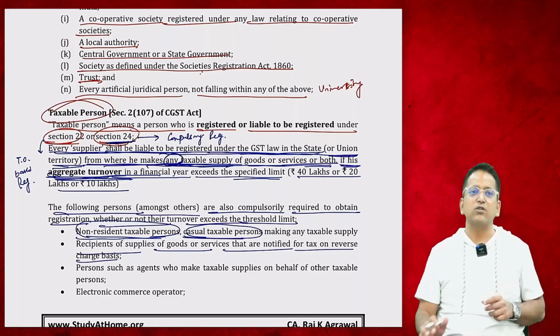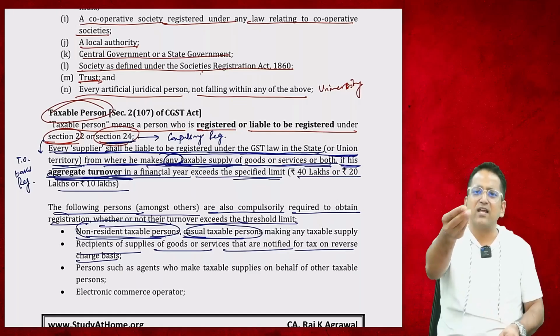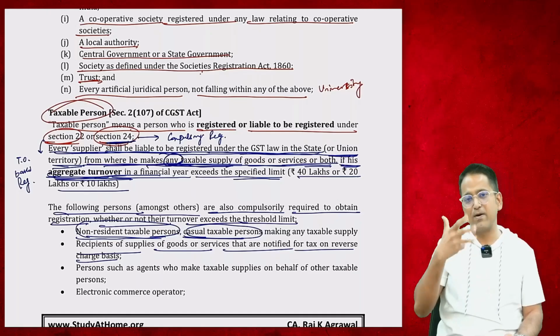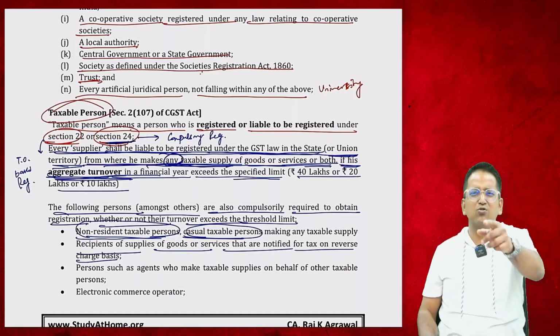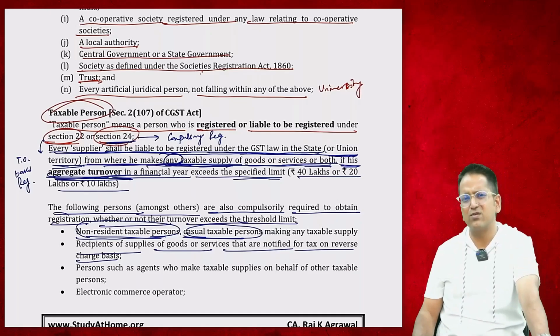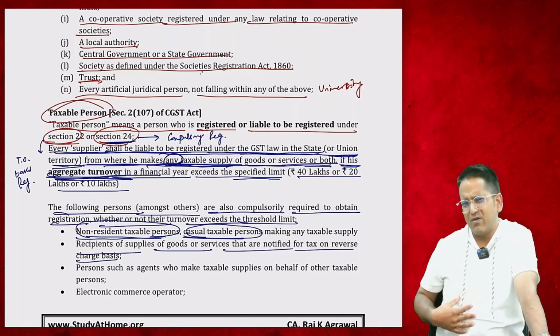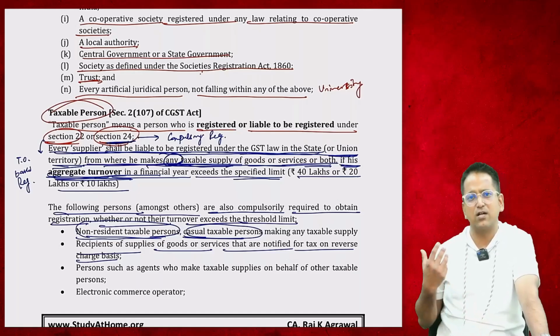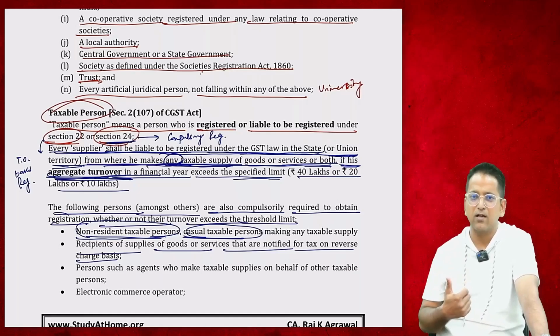In some cases, the one who supplies the goods, the supplier, is a small trader and the buyer is the big trader. Government says, look, the small trader is not registered under GST. They ask us, Raj, are you a big trader? And I said, yes. Then they say, do one thing, you pay his GST. I will say, what is this? They say, it's reverse charge. We are imposing the reverse charge.